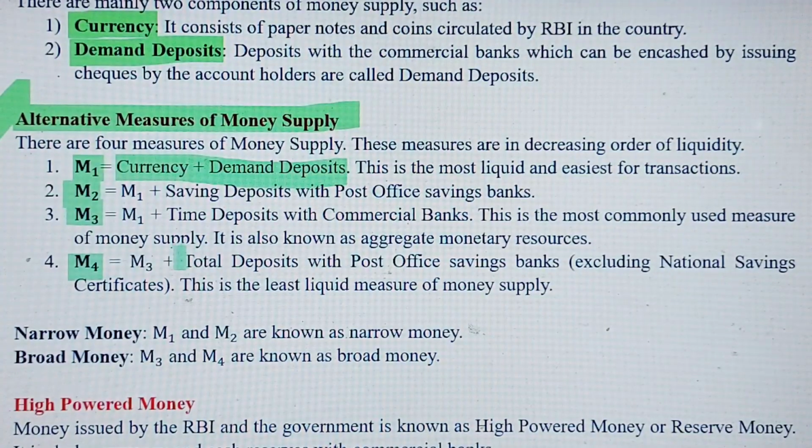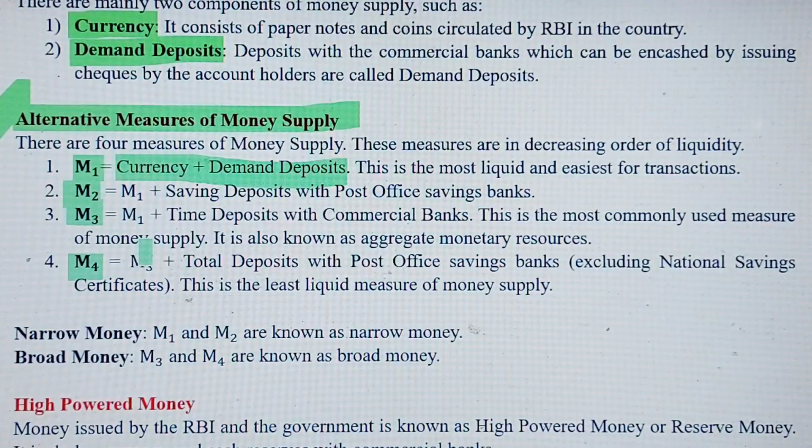M3 refers to M1 plus time deposits with commercial banks, and this is the most commonly used measure of money supply, and this is also known as aggregate monetary resources. So I will repeat, M3 is M1, I mean currency plus demand deposits plus time deposits with the commercial bank. The difference between M2 and M3 is the saving deposits and time deposits.